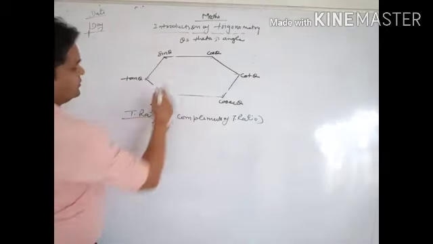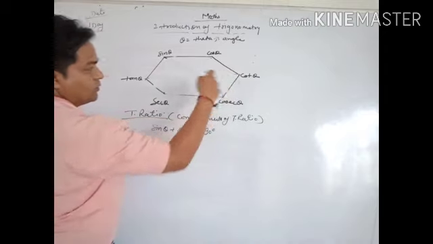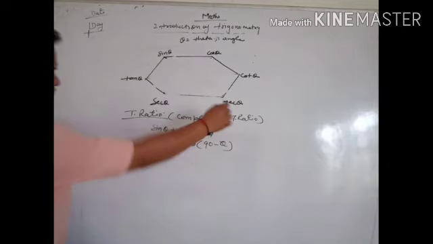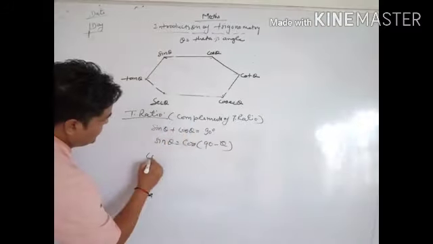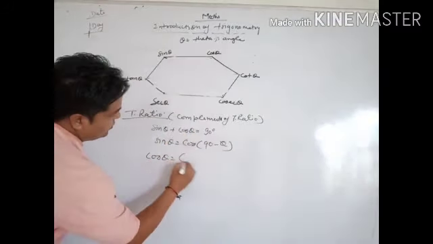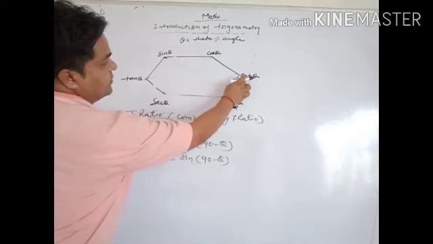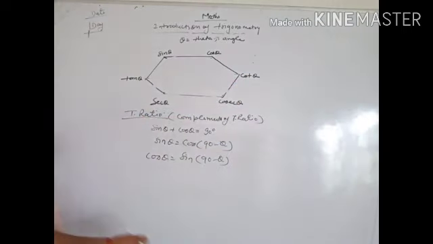So how can we use it? Sin theta equal to cos 90 minus theta.